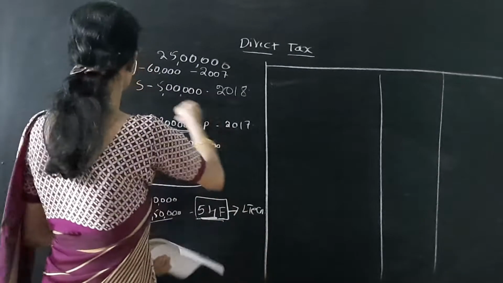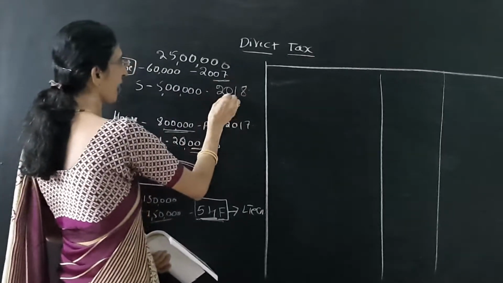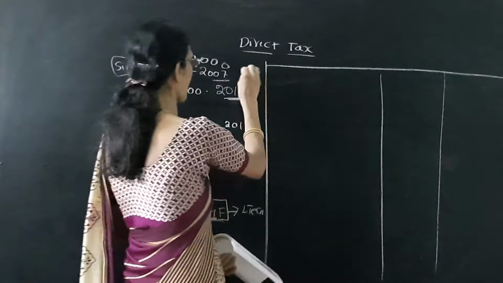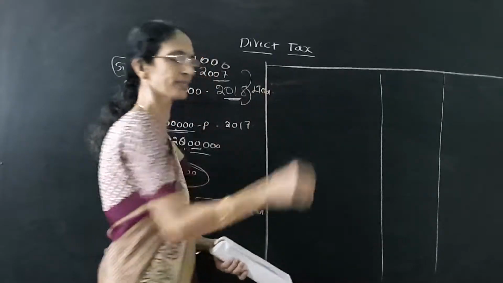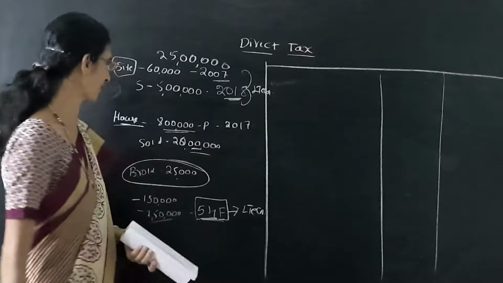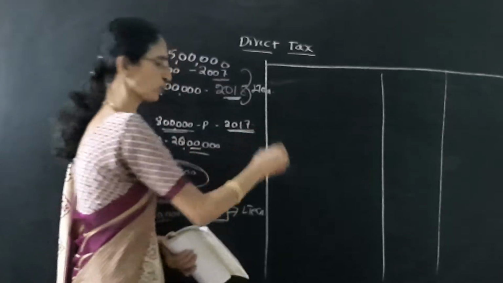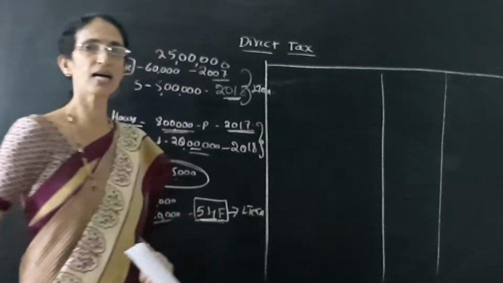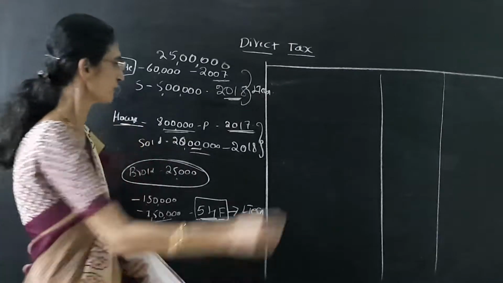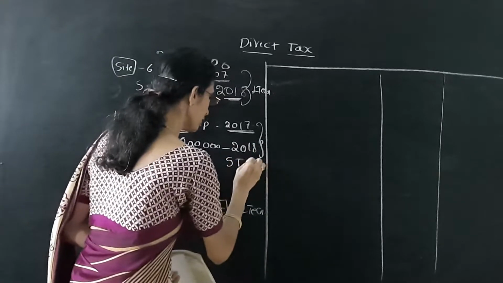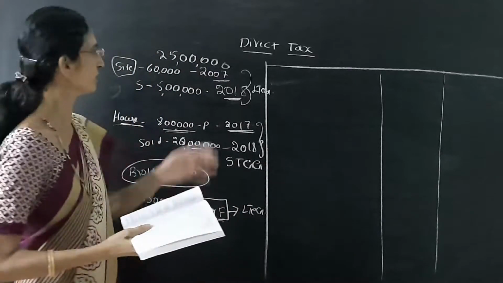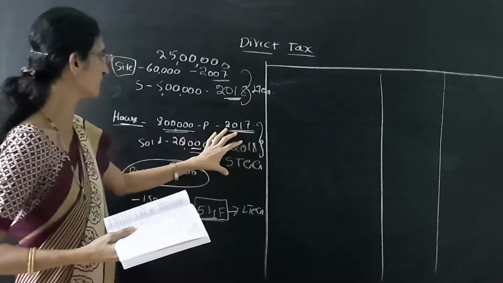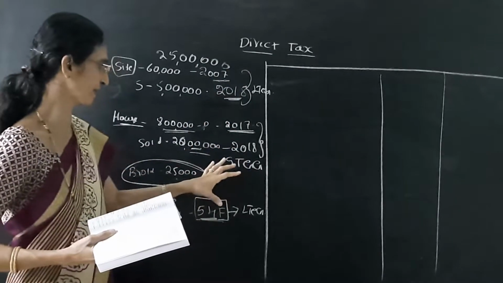So here see, the site is purchased in the year 2007 and sold in 2018, that is more than 3 years, so it is long term capital gain. The house is purchased in the year 2017 and sold in the year 2018, so it is sold within 3 years, so the capital gain is short term capital gain.